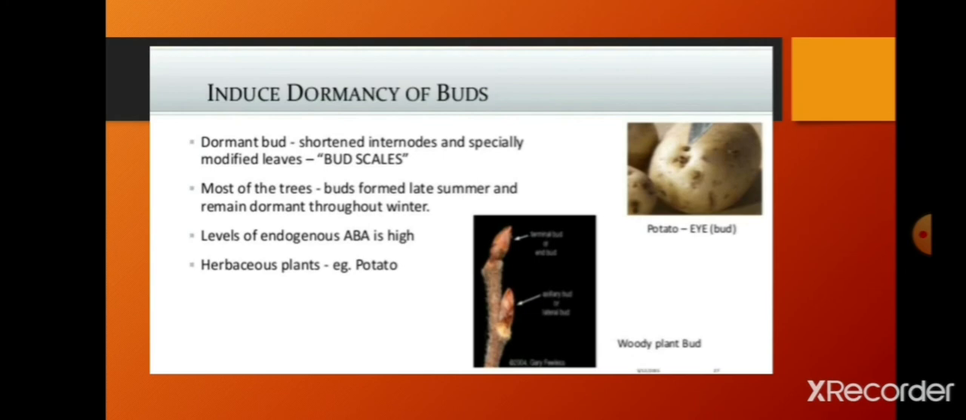Most of the trees' buds form in late summer and remain dormant throughout winter. Levels of endogenous ABA are high in winter. Herbaceous plants, for example potato. Potato is an example for the dormancy of buds. If you treat it with ABA, it will lead to dormancy of buds in potato, which is helpful for processing and other operations.